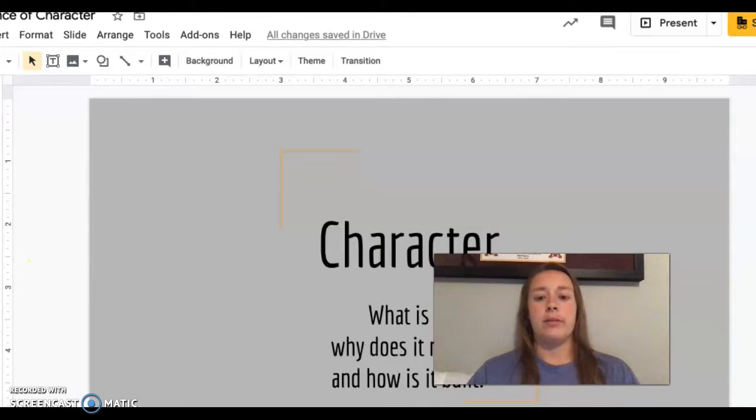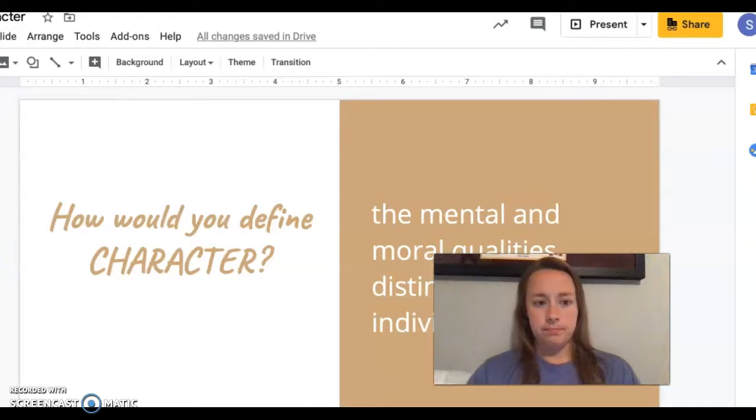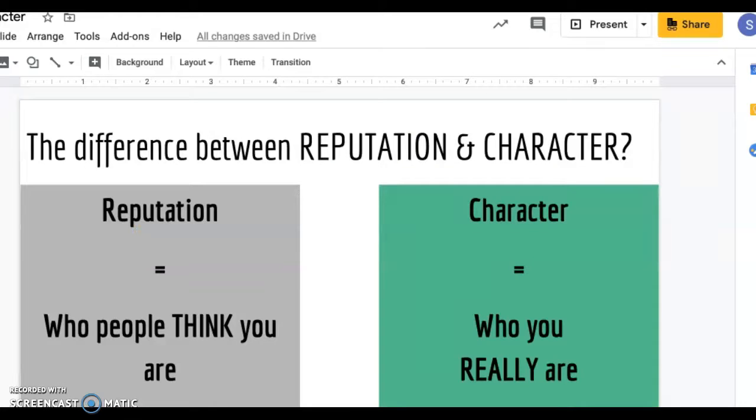Character: what is it, why does it matter, and how is it built? How would you define character? The mental and moral qualities distinctive to an individual. I know that's kind of a lot of words, so we're going to dissect it a little deeper. What's the difference between reputation and character? Reputation is who people think you are, and character is who you really are. Reputation is all about how people perceive you and what you put out there, but character is who you really are when no one's looking. I think we've all heard that before.